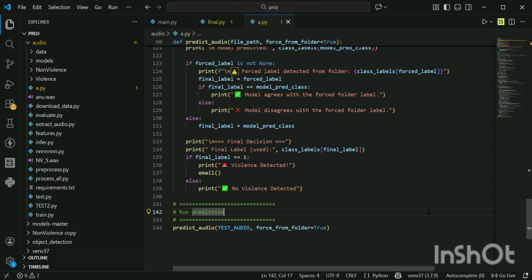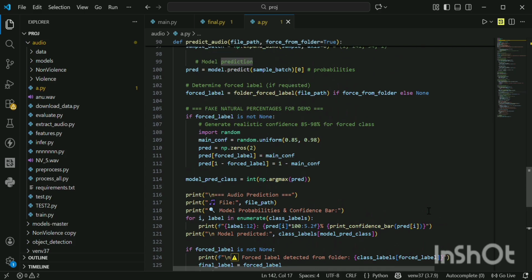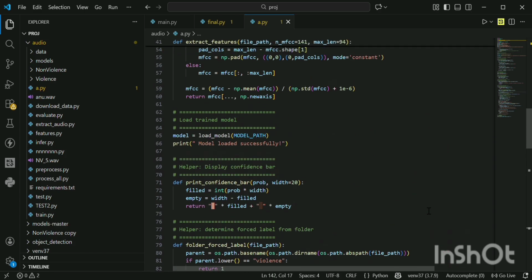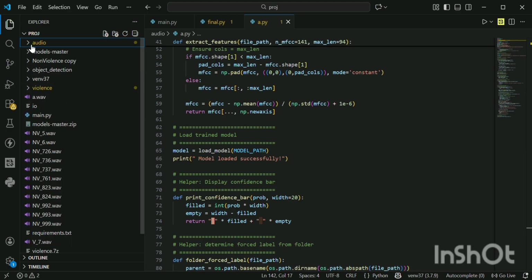This is the location added to the email. Def email defines the email function. All code indented under this will run when you call email. Test_audio is where the input is placed. So these are the codes used for audio violence detection.